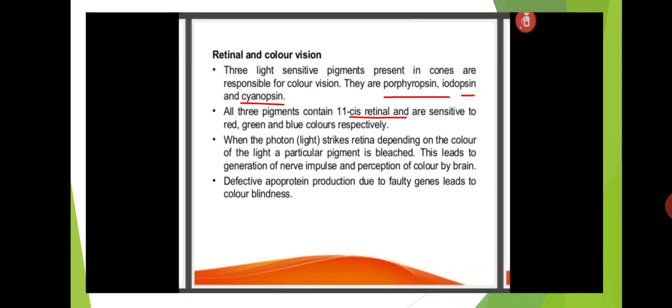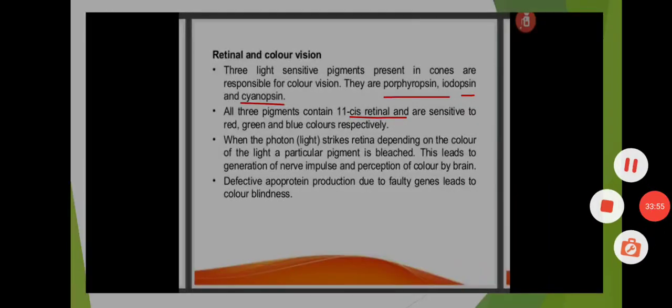When light photons strike the retina, depending on the color of the light, the particular pigment is bleached. This leads to generation of a nerve impulse and perception of color by the brain. That is the process. Defective apoprotein production due to faulty genes leads to color blindness.